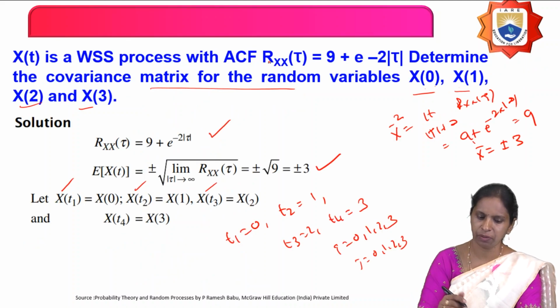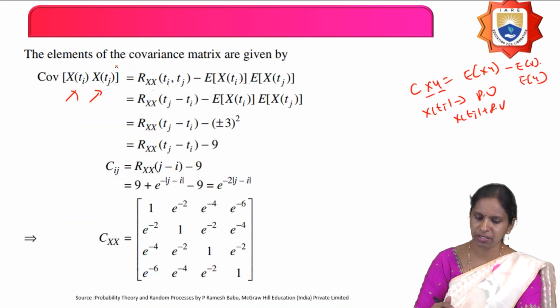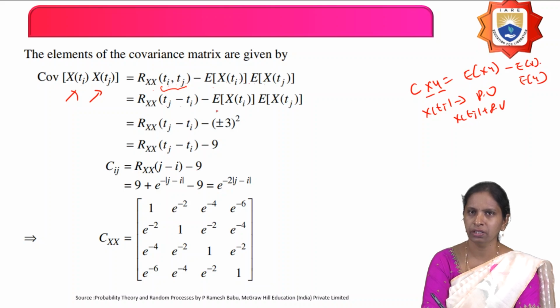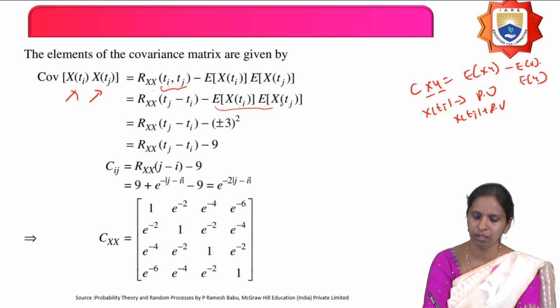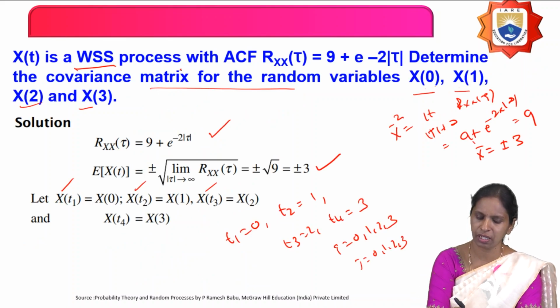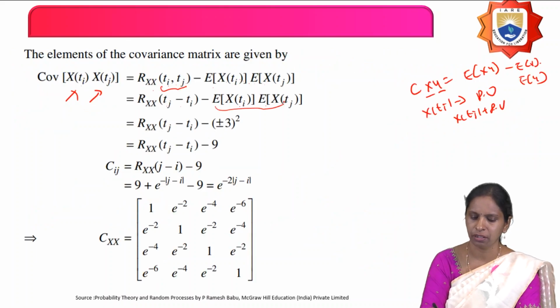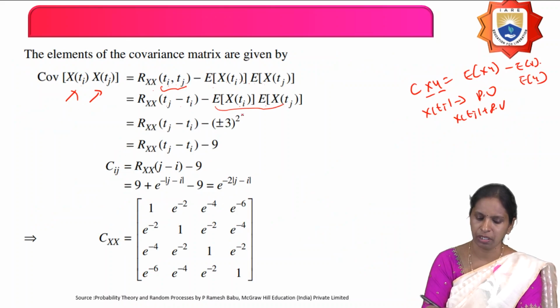But they have given that it is a wide-sense stationary process. If it is wide-sense stationary, then it is a function of only the time difference, tj minus ti, into expectation of X of ti into expectation of X of tj. What is the mean of the random process here? Since it is wide-sense stationary, expectation of X of 0 equals expectation of X of 1, because for all values of t it is a constant value. The mean equals plus or minus 3, therefore plus or minus 3 whole square. So, therefore, C equals R_X of j minus i minus 9.